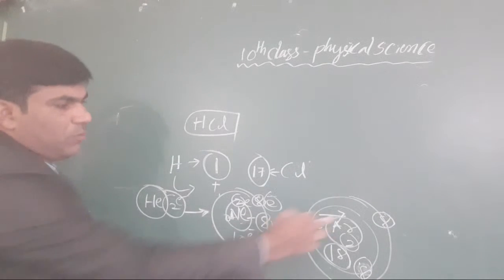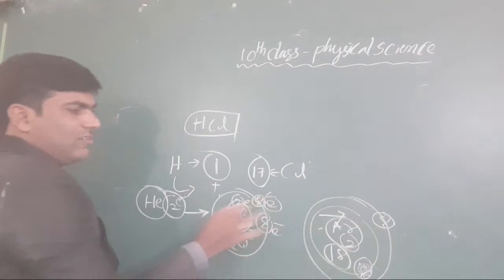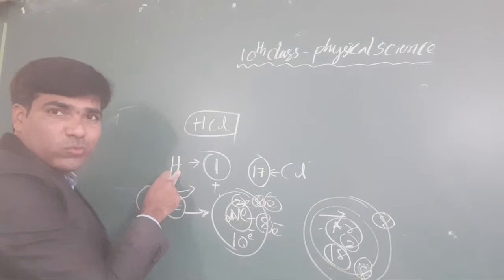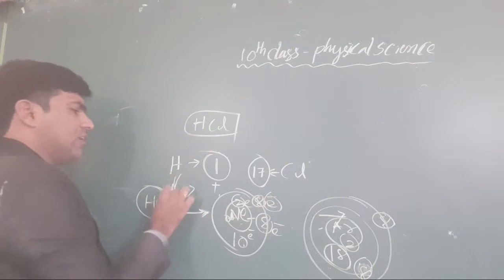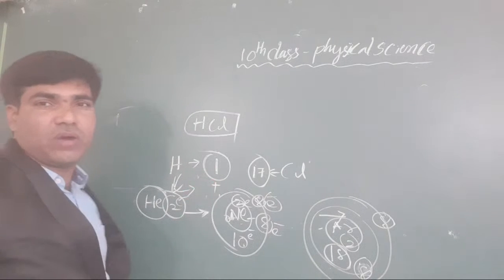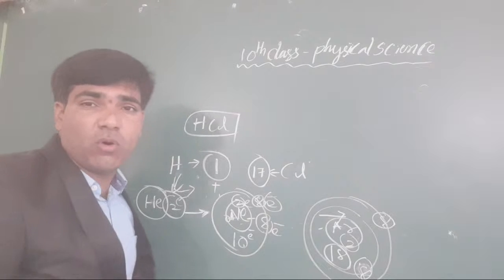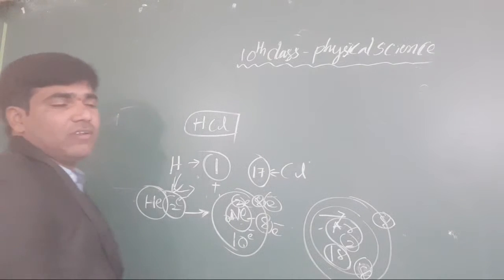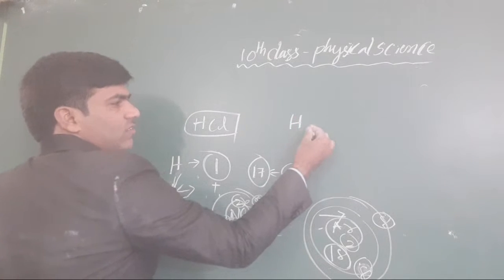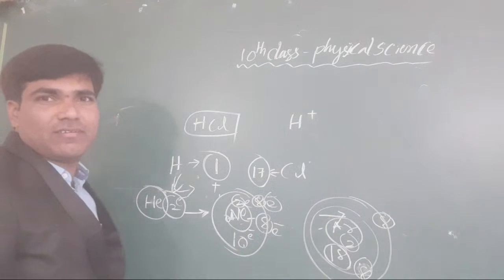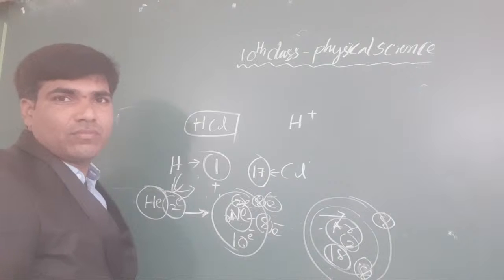Like this, when the outermost orbital contains 8 electrons, it becomes stabilized. Our hydrogen could contain 8 or 2, but it requires 2 only. That's why it reaches 2. One more electron is required, and chlorine also requires one more electron. That's why hydrogen becomes the ion H plus. Okay, that is called the octet rule.